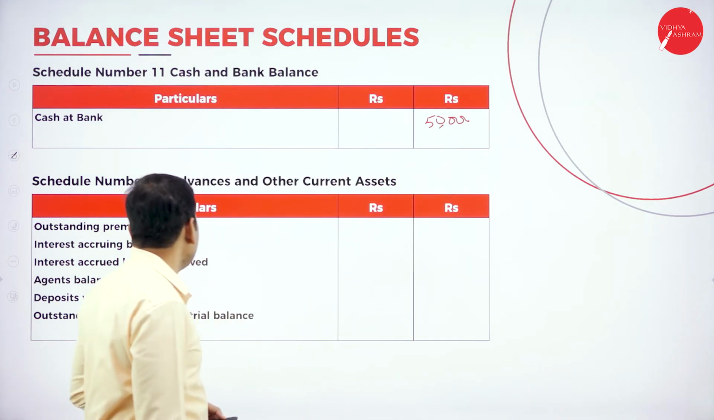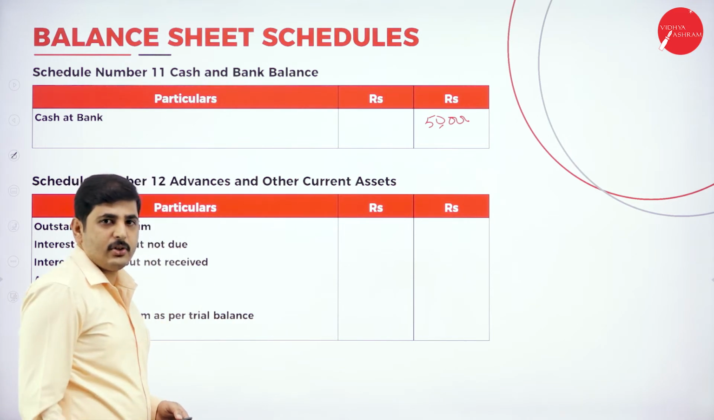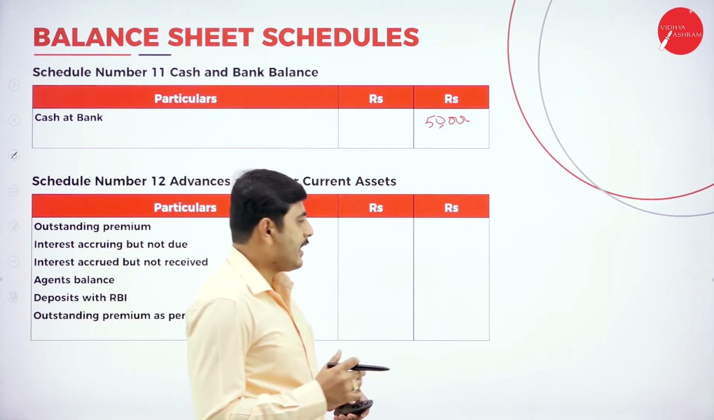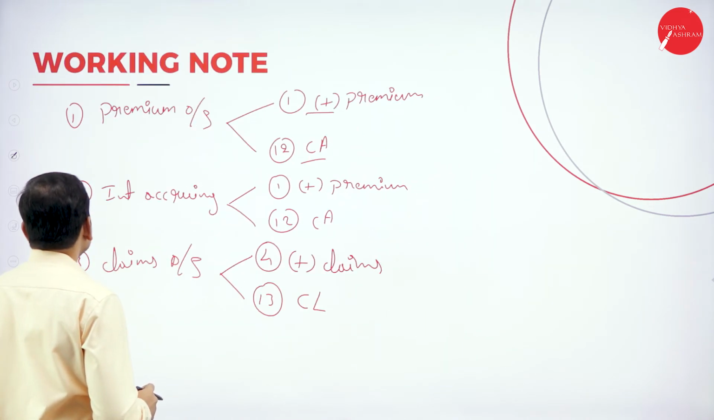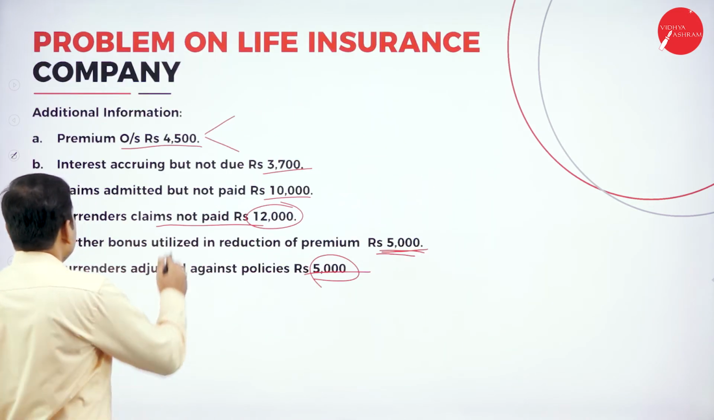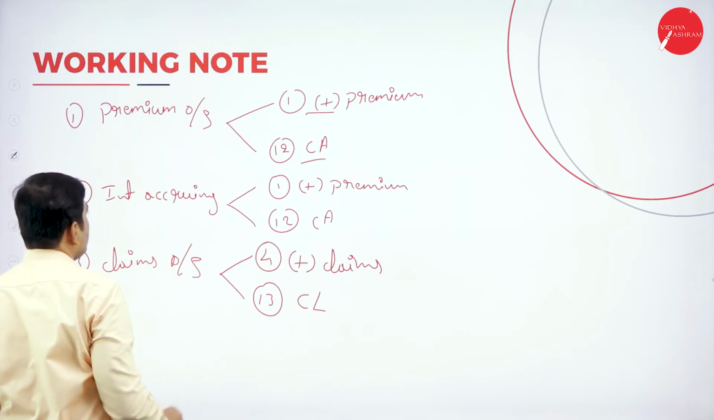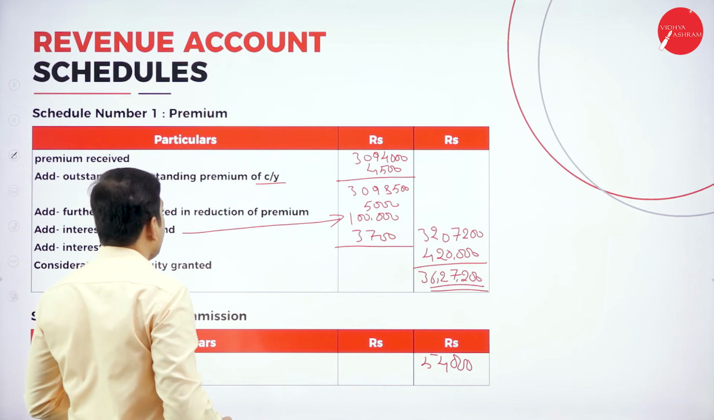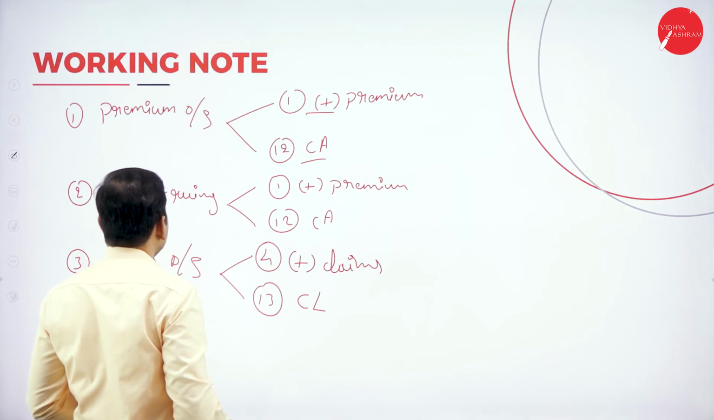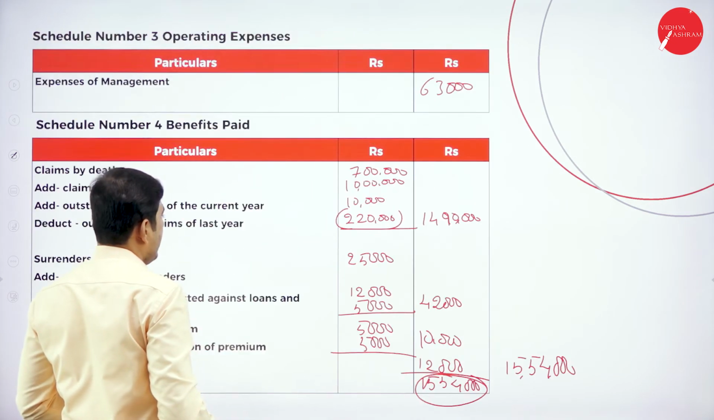Next one, Schedule number 12, advances and other assets. All other current assets you can write here. First one, outstanding premium, it is in the adjustment. Let's look at the outstanding premium. It is 4,500. We have already written the premium, and also we should add it to Schedule number 12, current assets. So the total amount is 4,500.